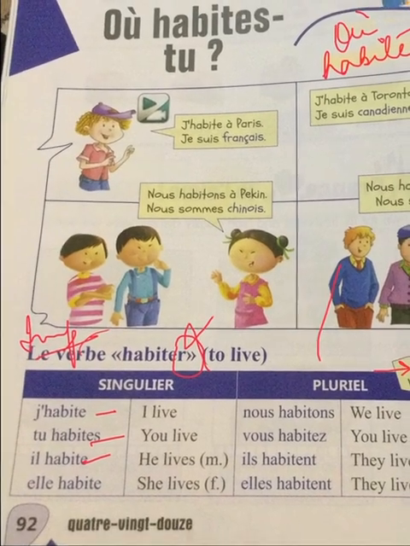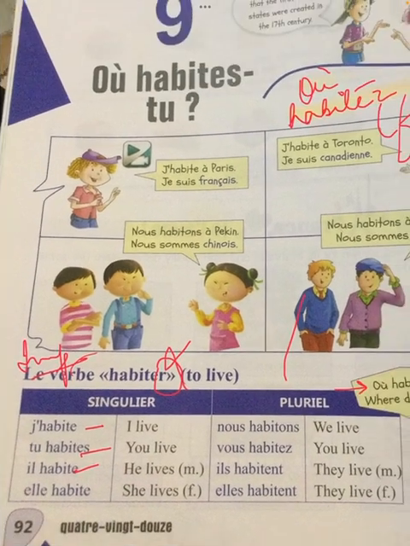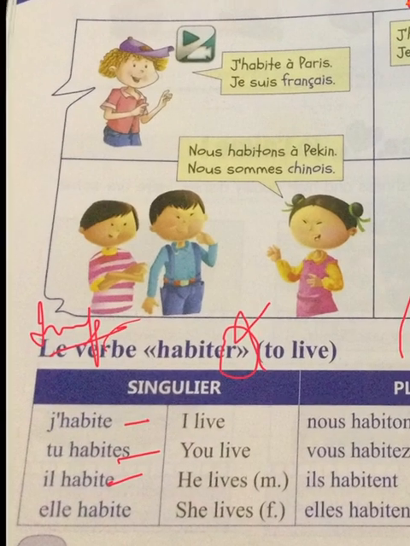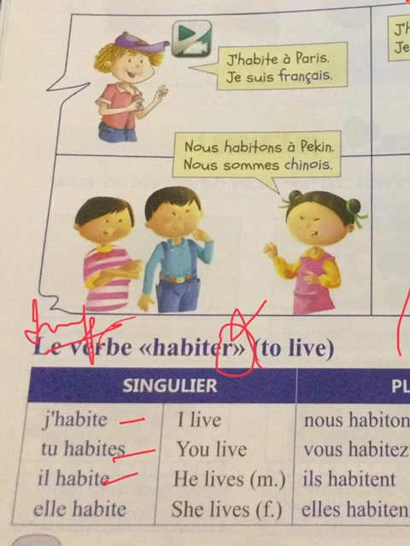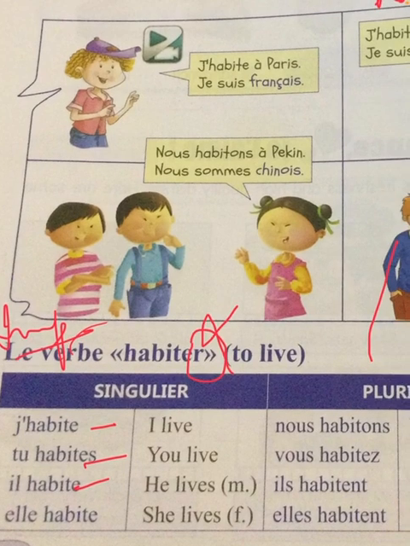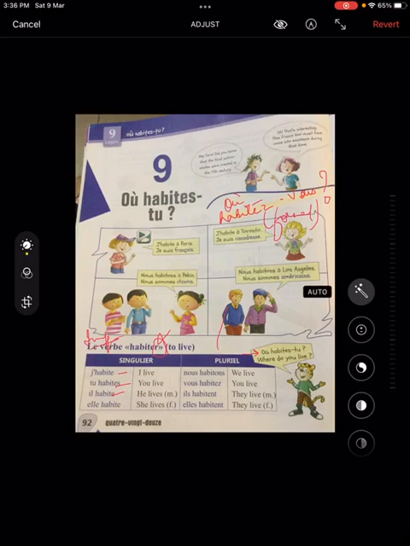Now let's quickly go over the conjugation of the verb habiter, which means to live. We have already covered the conjugations of ER category verbs in our previous video. If you remember that, what we do is we remove the ending of the ER verbs, that is we remove ER, and what we are left with, that is HABIT, is now the radical, right?